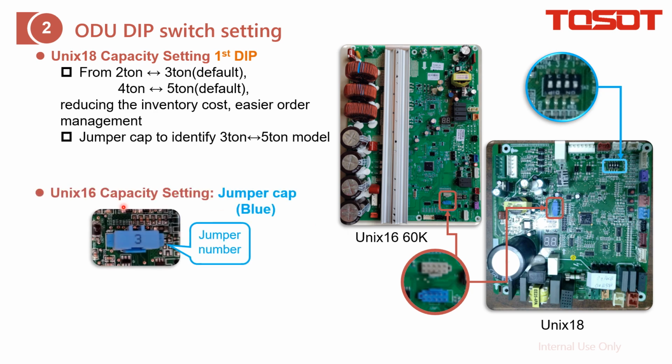For Unix 16, the PCB is this one. So the capacity can only be identified by this blue jumper cap. In summary, for Unix 16, different capacities always have different jumper cap numbers.